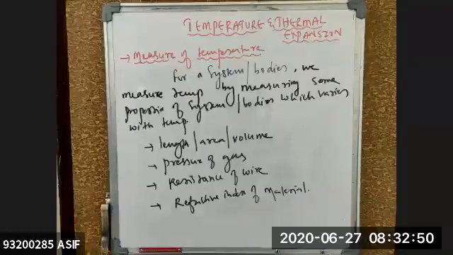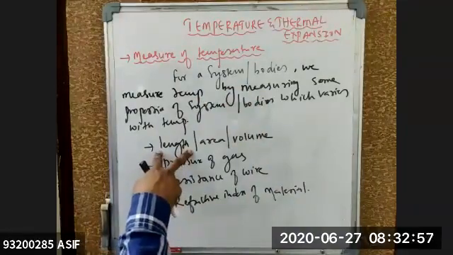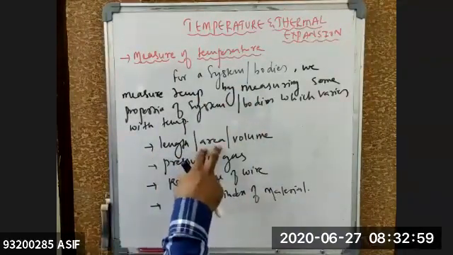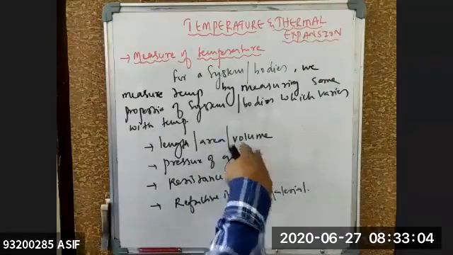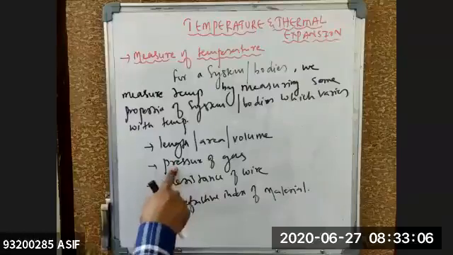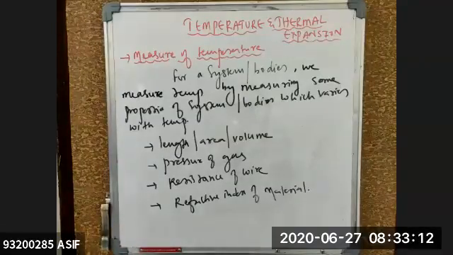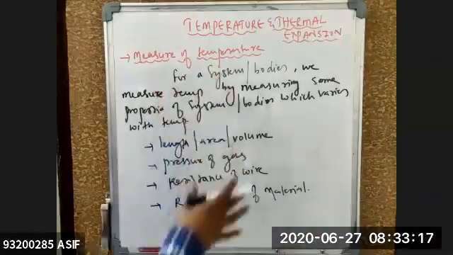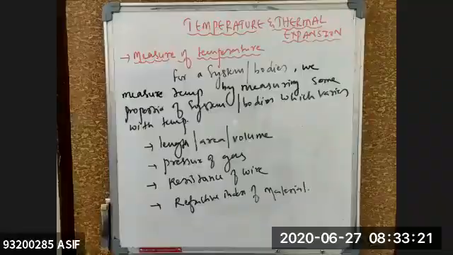Clear for everyone? So the basic quantities for constructing any instrument are either you take a length and construct a thermometer, you take area, or you take the volume into consideration and measure the temperature, or you take the pressure of a gas, the resistance of a wire, or the refractive index of a material. These are the properties of the system or bodies which change with respect to temperature, so by this we can measure the temperature. Clear for everyone? Yes, sir.